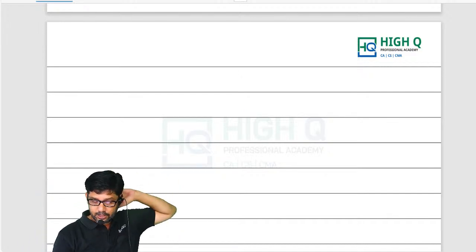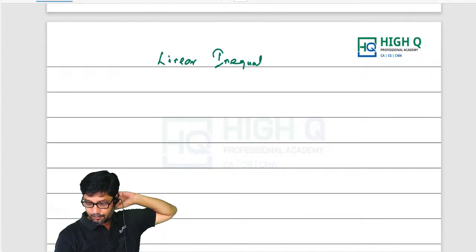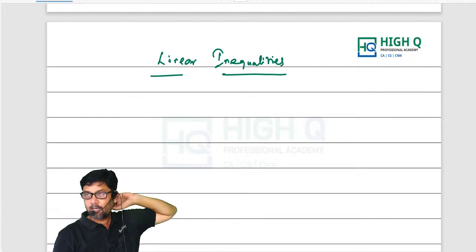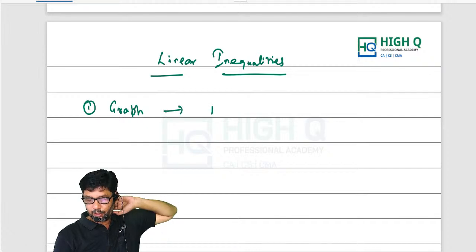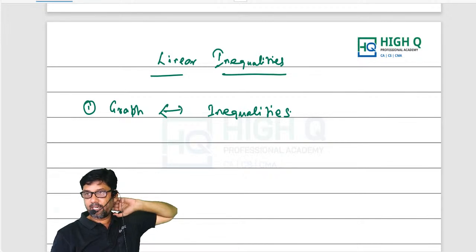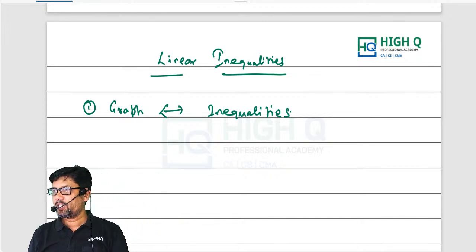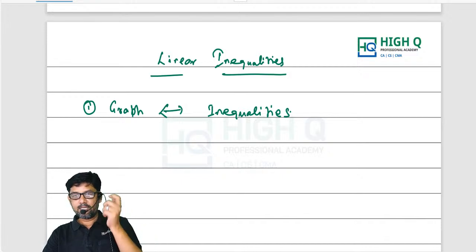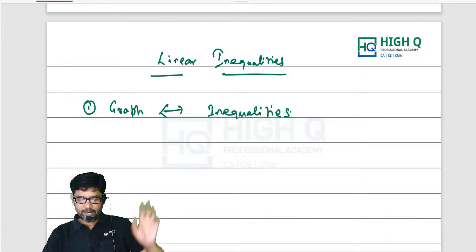Okay, what types of questions can be asked? I'll tell you first. What questions can be asked in the examination? First type of questions, linear inequalities, type number 1. Graph will be given to you, find the inequalities, or inequalities given, find the graph. You understand, my dear? First case is what? Graph given, find the inequalities. Second type is what? Inequalities given, find the graph.